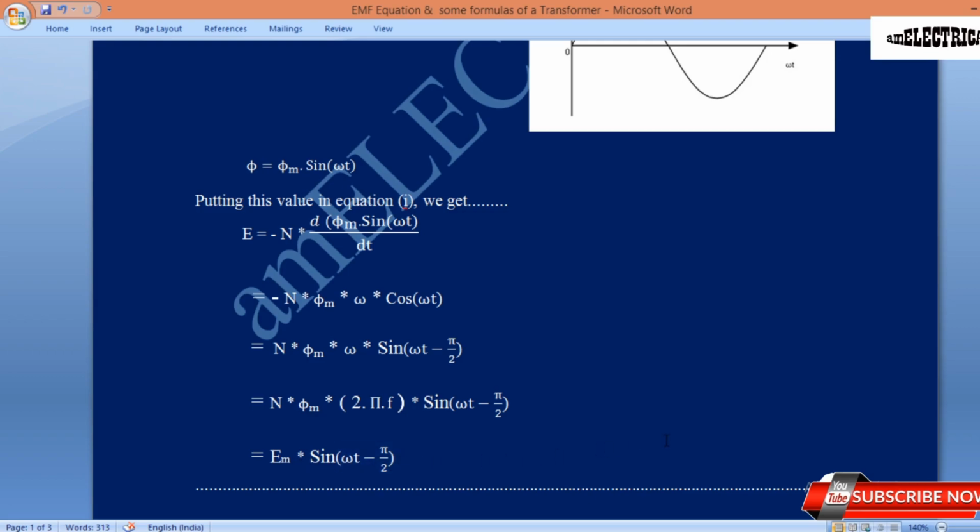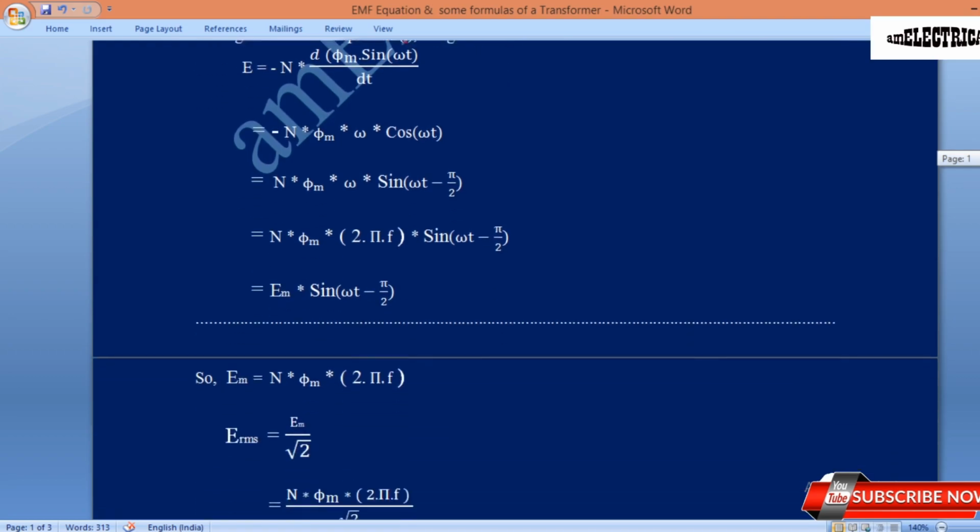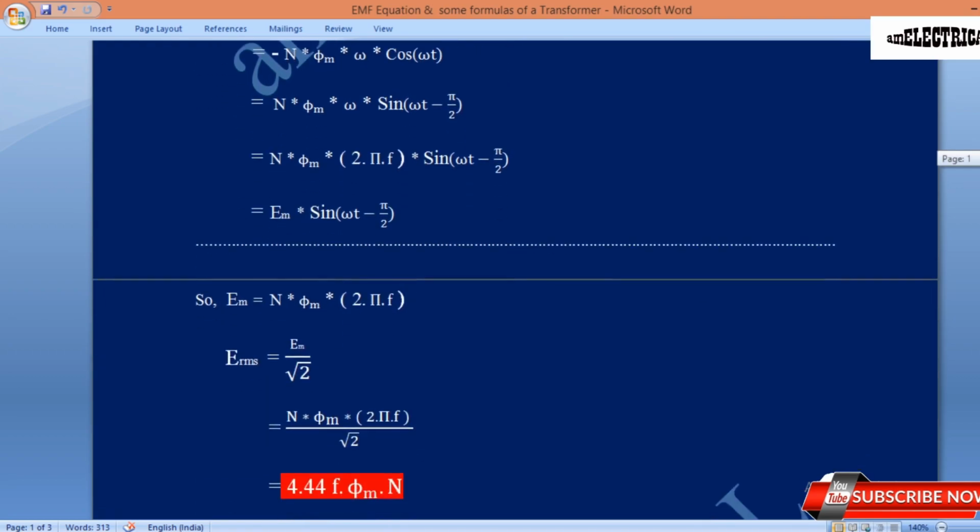Now we have got E equal to n phi m into 2 pi f multiplied by sin(omega t minus pi by 2). If we assume this E equals Em sin(omega t minus pi by 2), then this part will be the Em. So Em will be n phi m multiplied by 2 pi f. This part will be equal to Em. Okay, it is clear here.